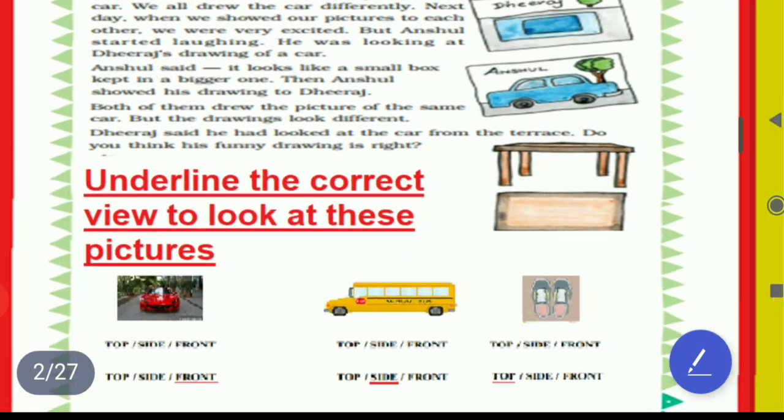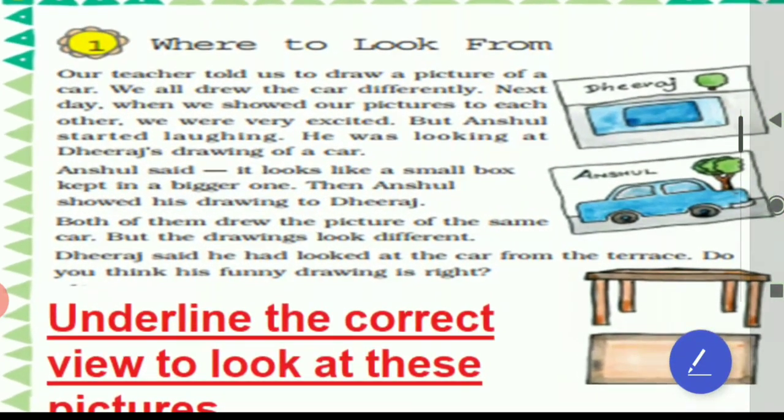Where to look from. Our teacher told us to draw a picture of a car. We all drew the car differently. Next day, when we showed our pictures to each other, we were very excited, but Anshul started laughing. He was looking at Dheeraj's drawing of a car. Anshul said, "It looks like a small box kept in a bigger one."